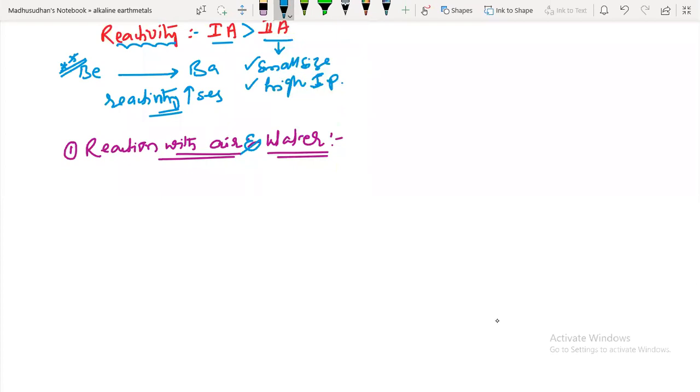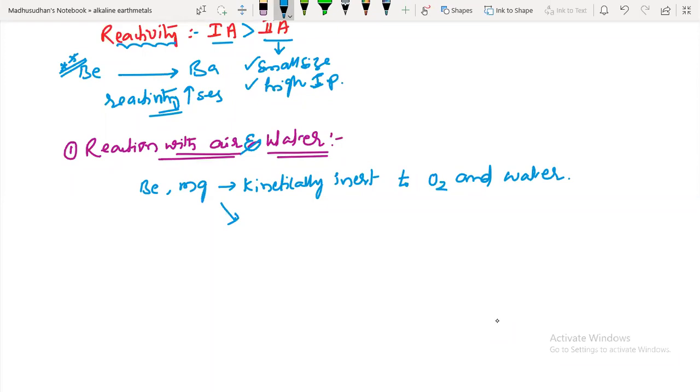So here, beryllium and magnesium are kinetically inert to oxygen and water. What is the reason for this?